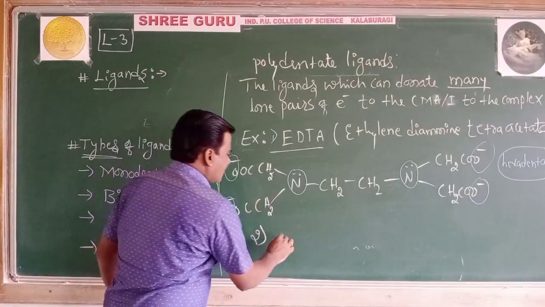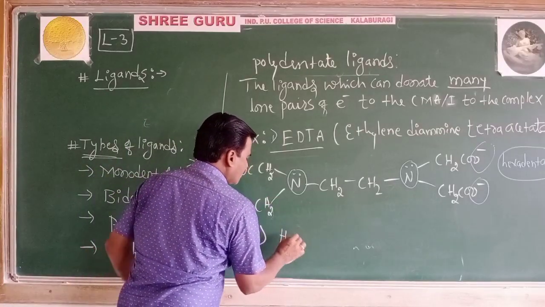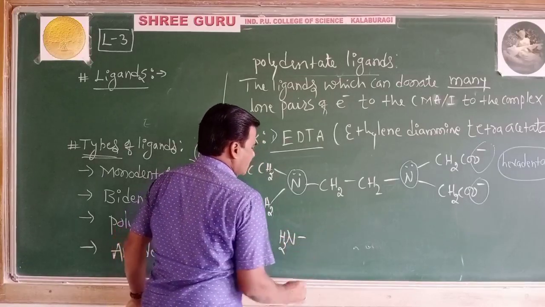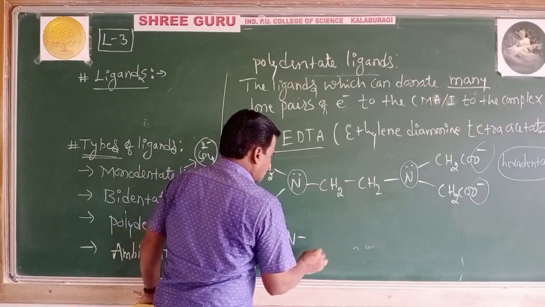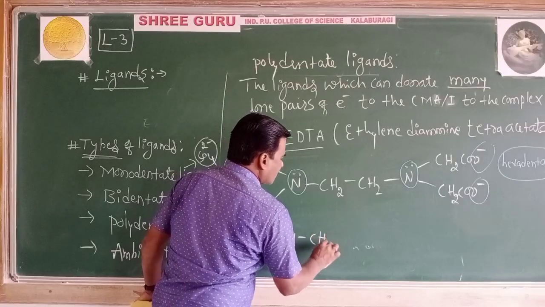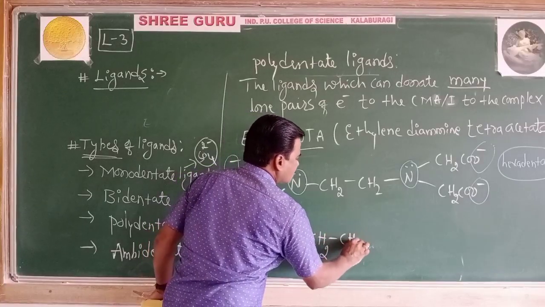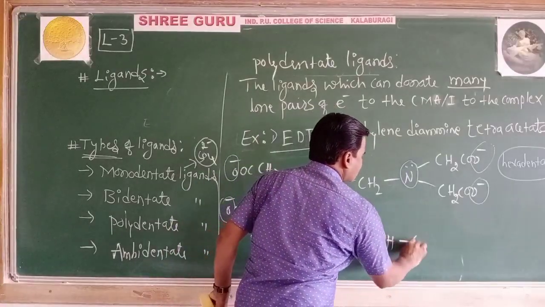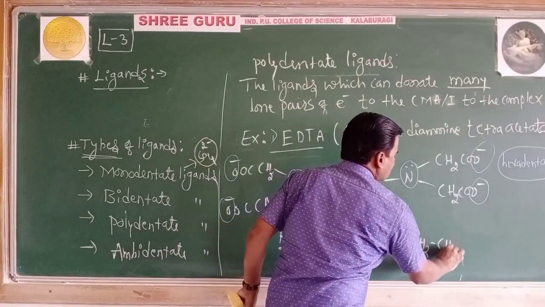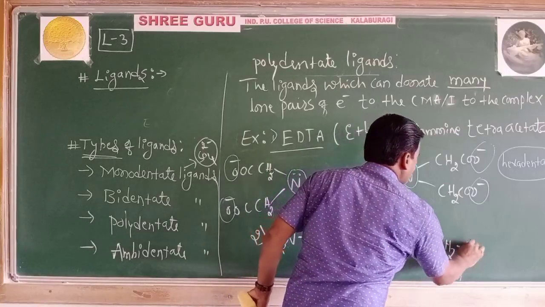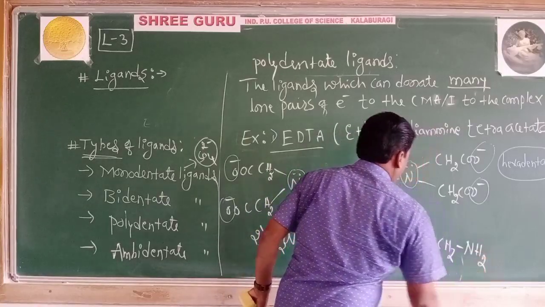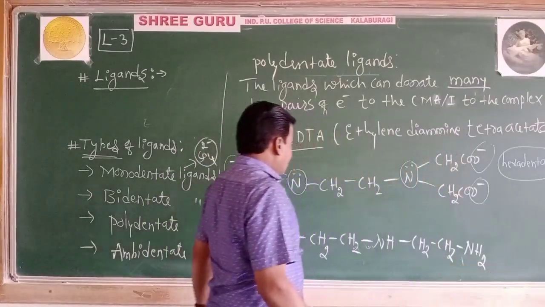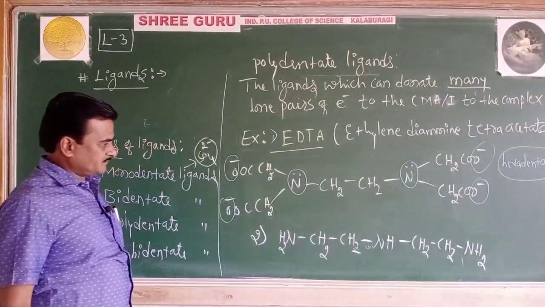Diethylene triamine, I can write NH2, CH2, NH, CH2, NH2. This is diethylene triamine.